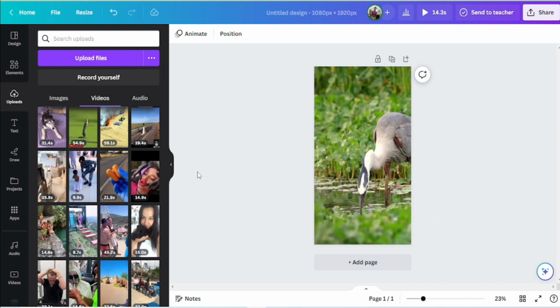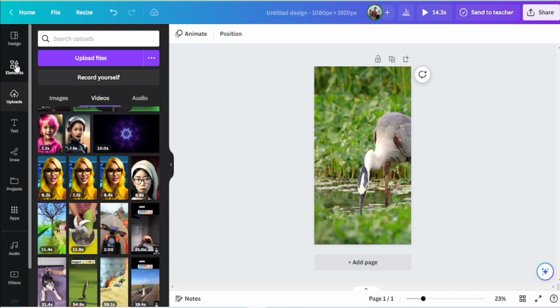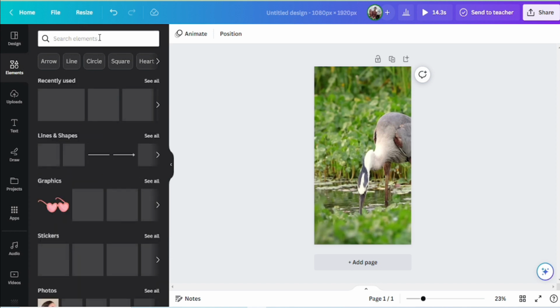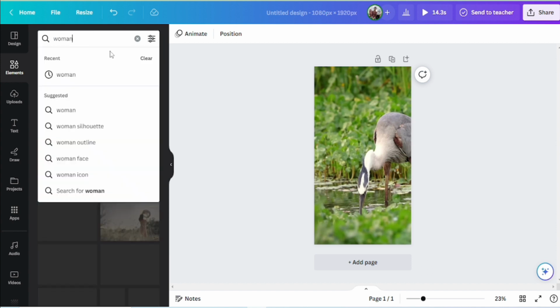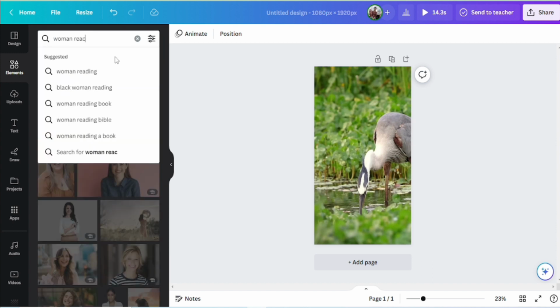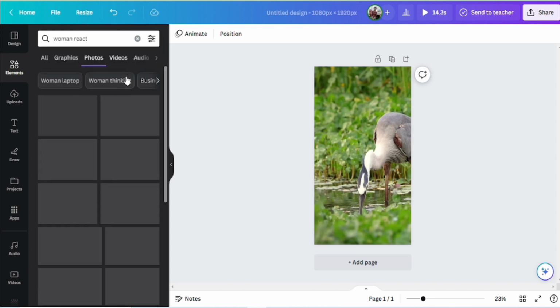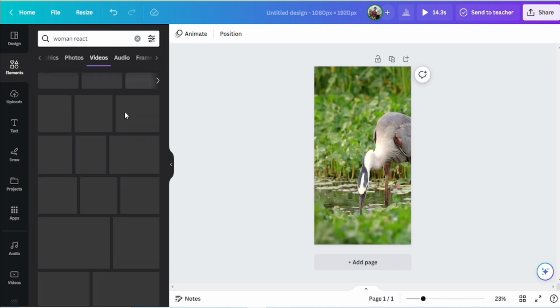Otherwise, if you don't want to show your face, then go here, then just type image. Then you can see lots of videos here, the reaction, for example react, woman react. Just type, then click here.